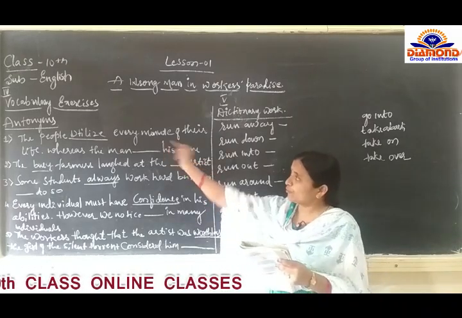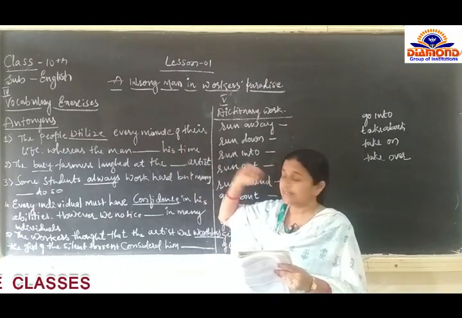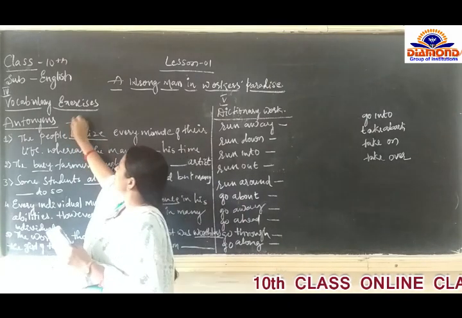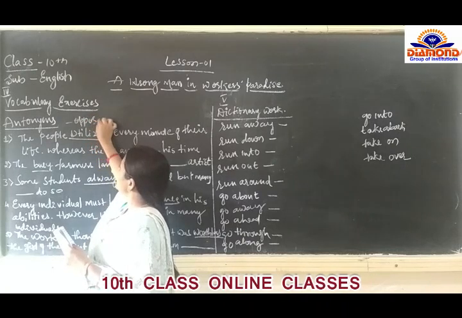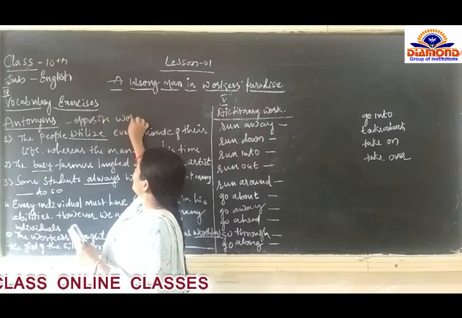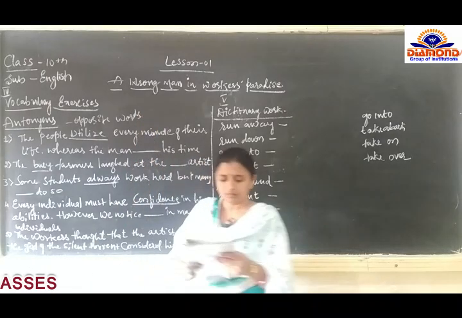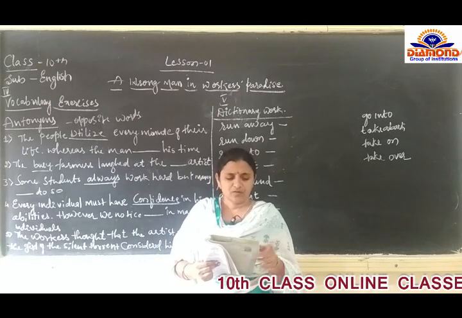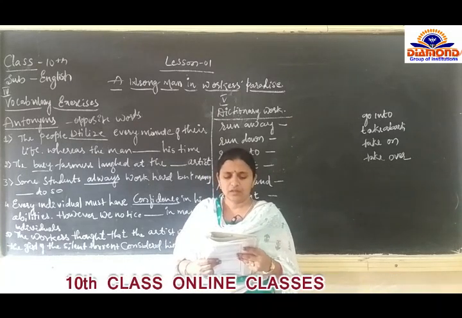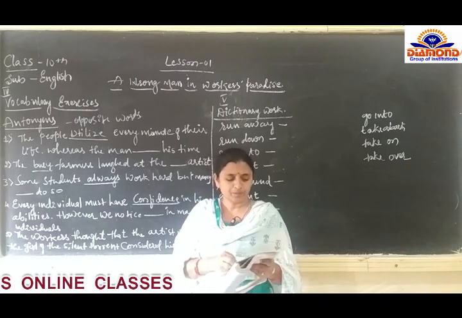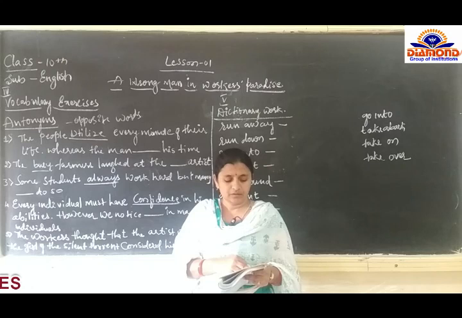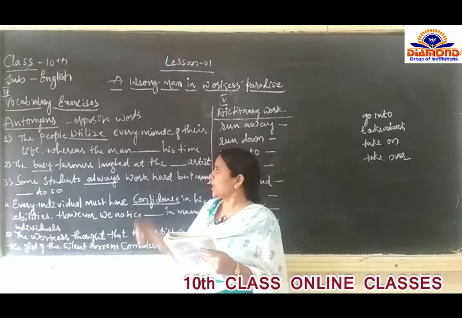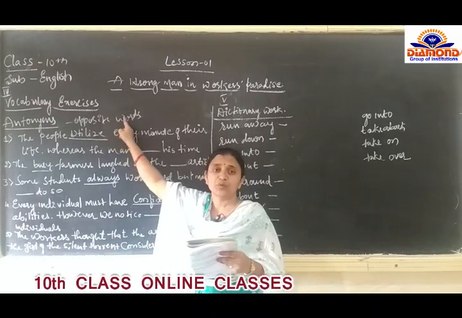Vocabulary exercise 4, the main vocabulary exercise, is antonyms. Antonyms means opposite words. Previously they have given points you can make use of. First one is art for the sake of art, art for making money. Okay, sorry, this is the previous one. Let us discuss the antonyms. You all know that antonyms means opposite words.